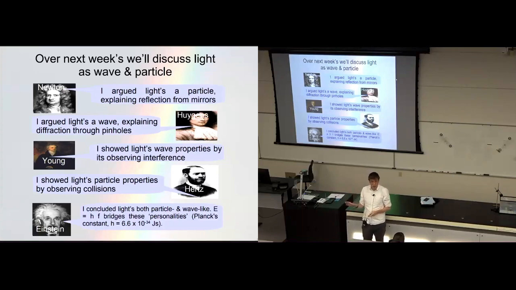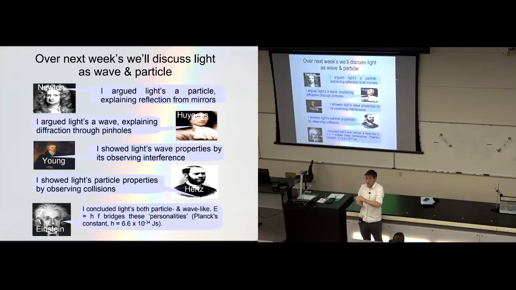Later on, it was established in experiments, firstly, that light is a wave by observing interference, and then not much later, that light is a particle by watching light collide with electrons.